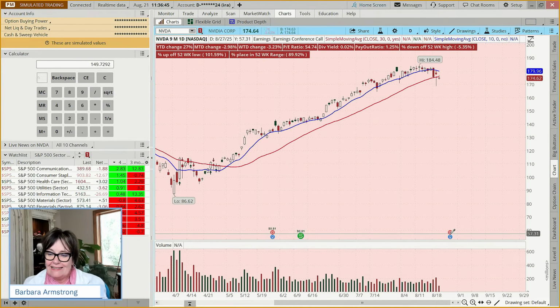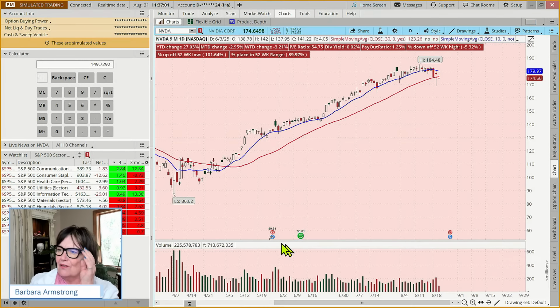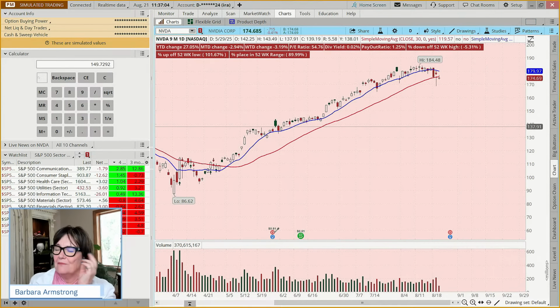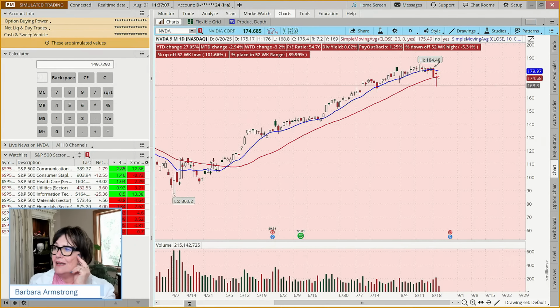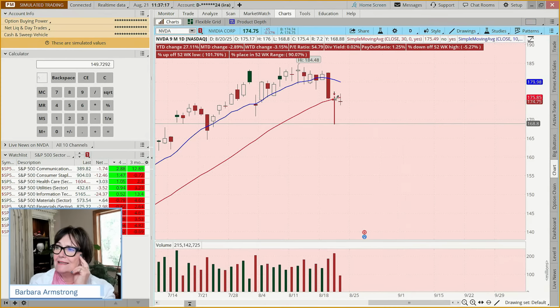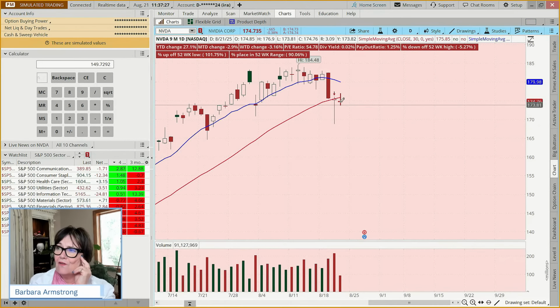Yeah, so I added that to my checklist. Some people might say, I don't really care if earnings is next week because the last couple of earnings announcements, this stock has done well. And if you were to buy shares now, and again, we had this hammer pattern, and this hammer pattern does require confirmation. It says, I want to see tomorrow a close above this day's close. And so far, we don't have that.